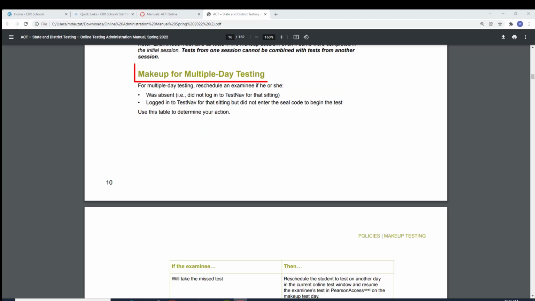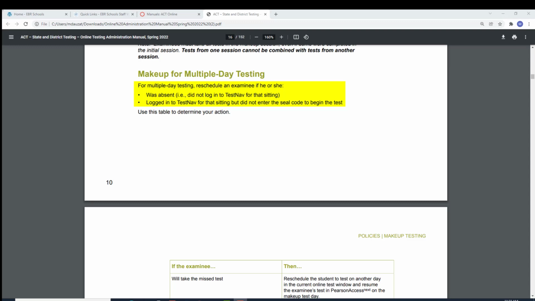All right, so now we're going to look at makeup testing for multiple day testing. So that's the other timing codes. For multiple day testing, reschedule an examinee if he or she, bullet number 1, was absent, such as did not log in to TestNav for that sitting, or bullet number 2, logged into TestNav for that sitting but did not enter the seal code to begin the test. All right, and then we're going to use a table to determine your action.